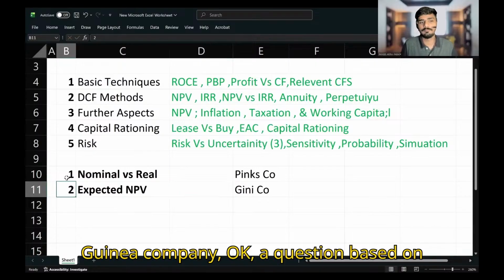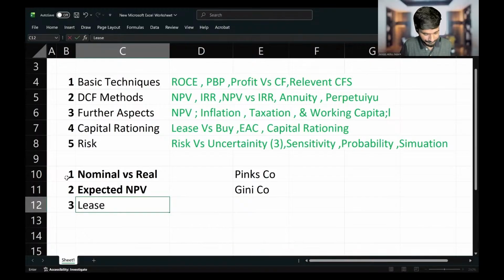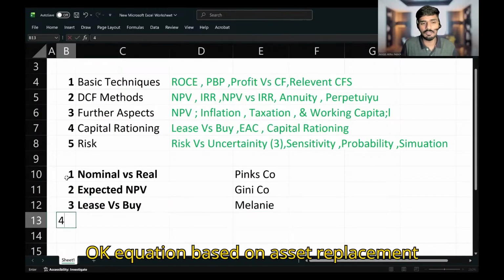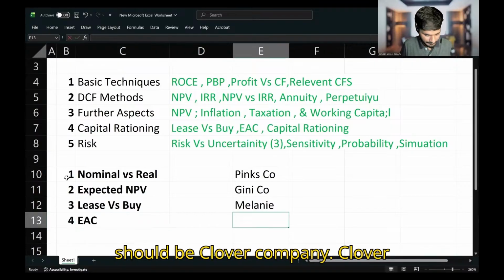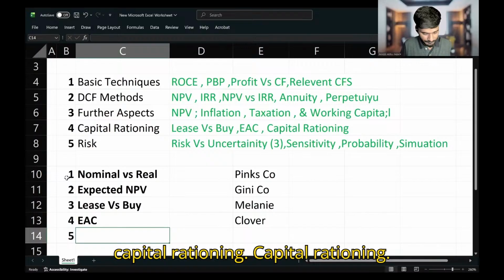Guinea company. Okay. A question based on lease versus buy should be Melanie company. Okay. A question based on asset replacement decision, which is EAC, should be Clover company. A question based on capital rationing.